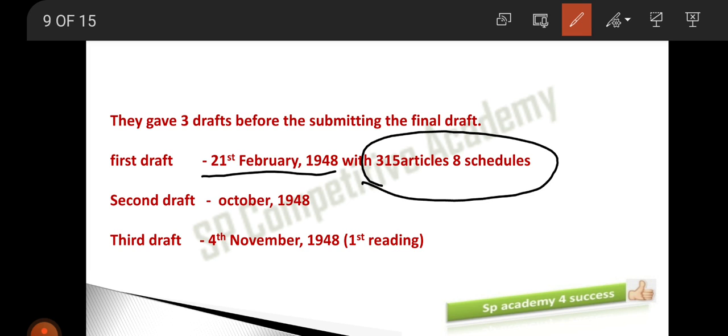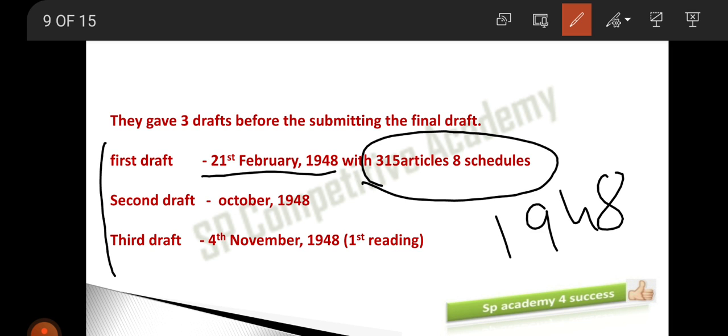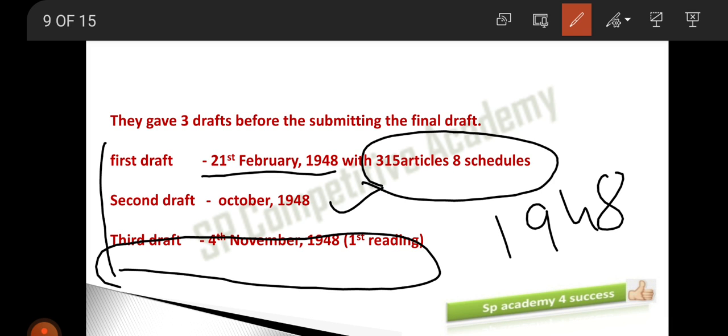Later on, many other articles were added. And remember one thing, just easy to remember, all the 3 draftings were done in 1 year only. That is, in 1948 itself, you have all the 3 draftings. The second drafting in October 1948 and the third drafting, that is the last drafting. Here you have to remember the last draft date also, when it was conducted.